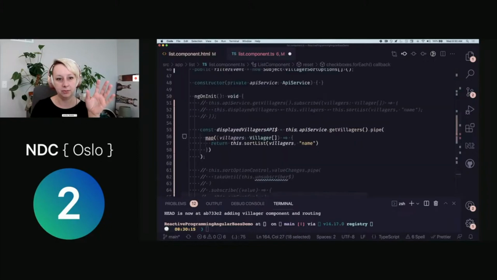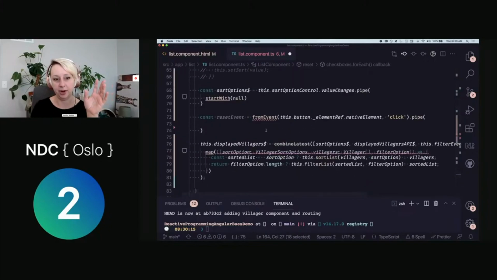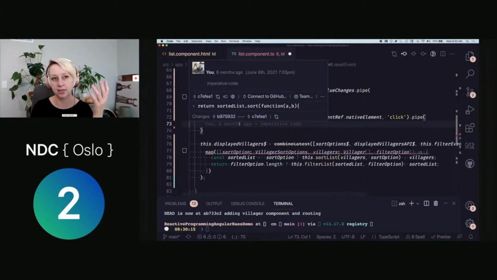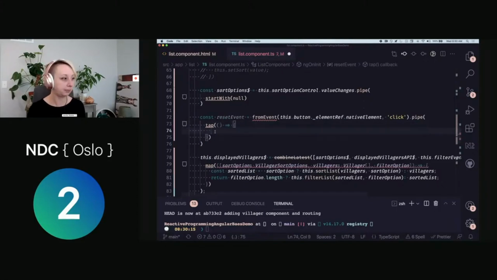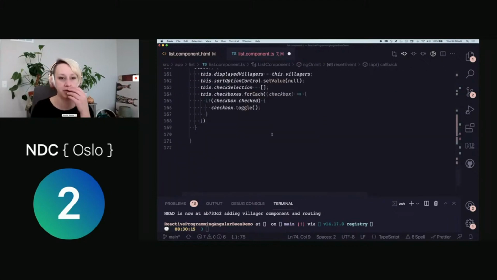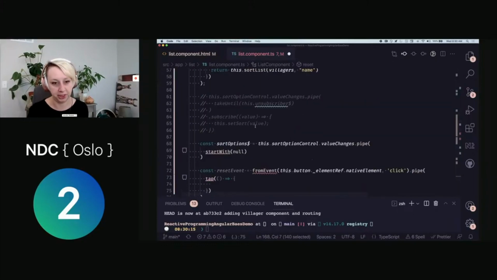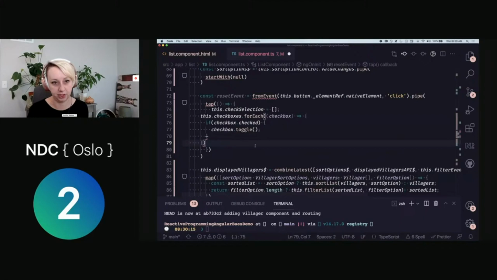One of the things we can use is the tap operator. This is for when we don't necessarily need to return anything here. We just need to do some kind of imperative code, and we want to do it in place of a stream. This is also good for console logging if you're ever trying to figure out exactly what's going on inside of your observable. So what we can do here is take a lot of this gross imperative code and put it in there, so we can get rid of this function and start to move everything into a stream.